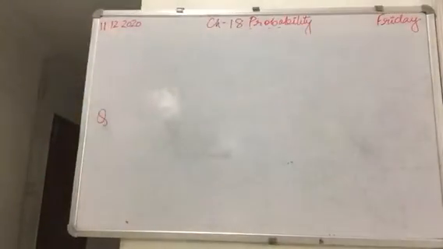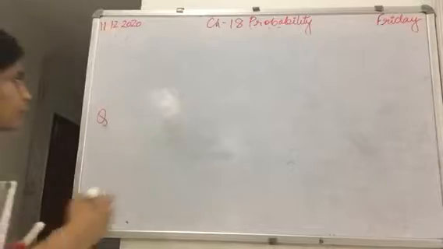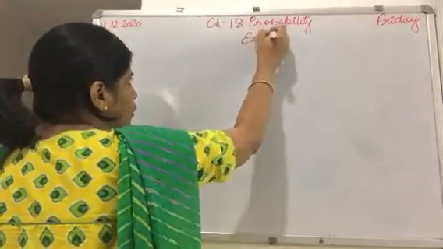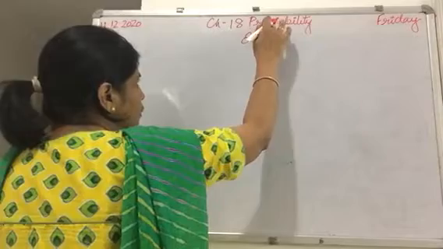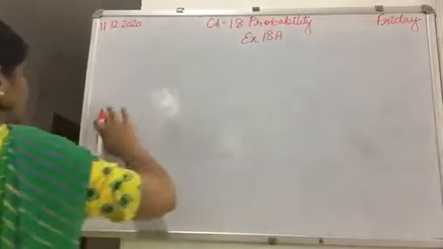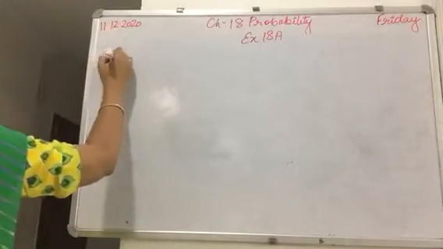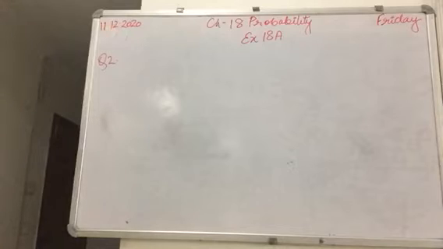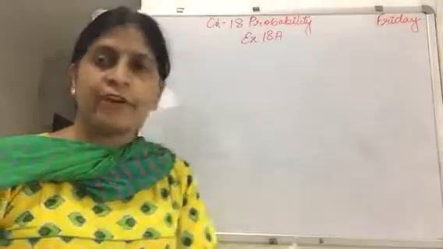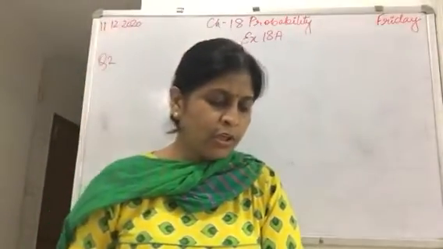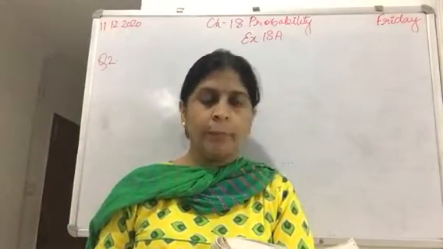Question number 2 says that 6 friends were deciding where to go during the coming weekend.